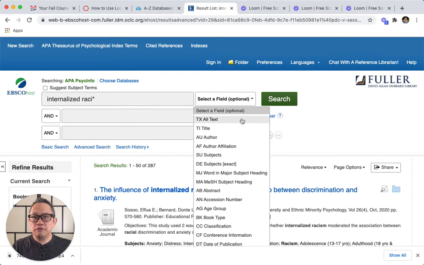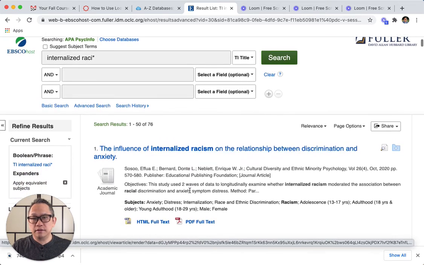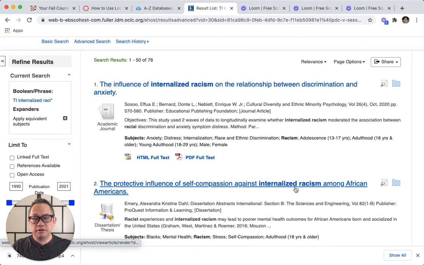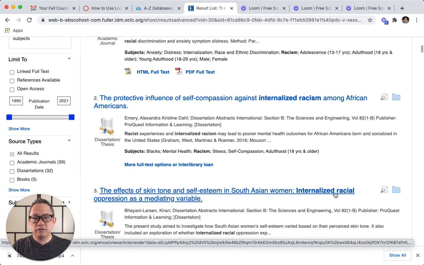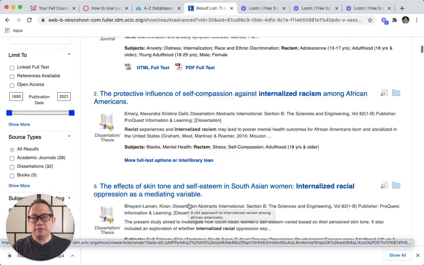And so if we want it to be a little bit more specific, what we can do is we can say we only want this term in the title to appear. So if it's not in the title, we don't want the article. So here, after clicking that, we can see, okay, there's 76. So it narrows it down because we want internalized racism or similar terms to be included in the title. So here we can see all of these terms show up in the title.